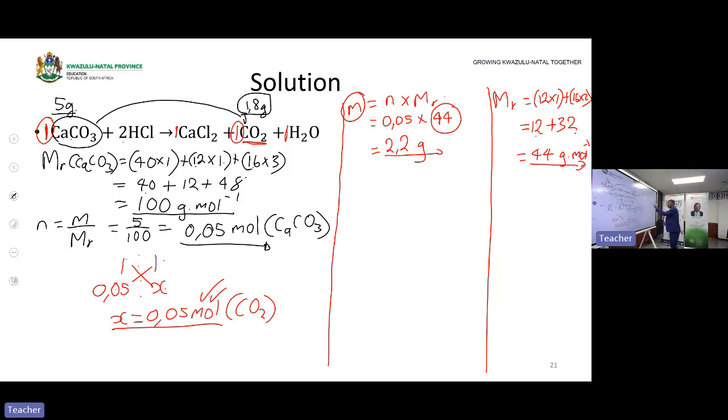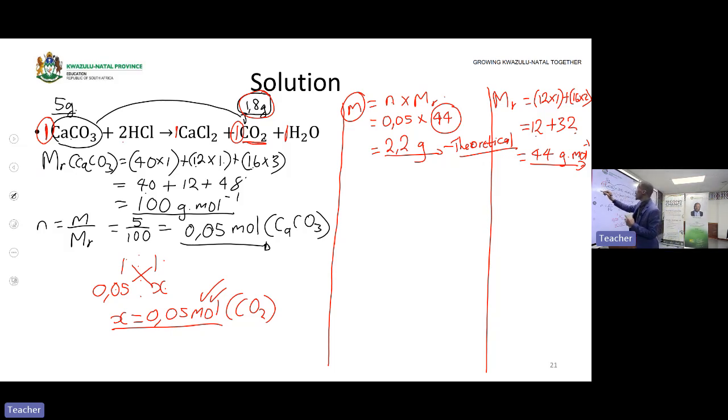Is it theoretical or actual? It is a theoretical yield. Why is it theoretical? Because it's the one that was expected to be produced, not actually produced. What is the mass that is actually produced? It was given in the statement as 1.8. That one is actually produced. Let's find the percentage yield.